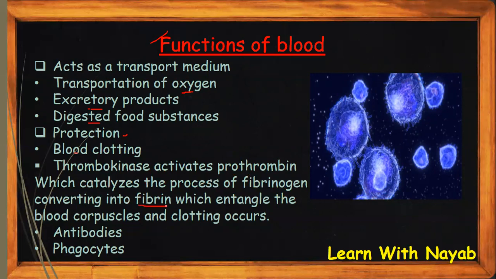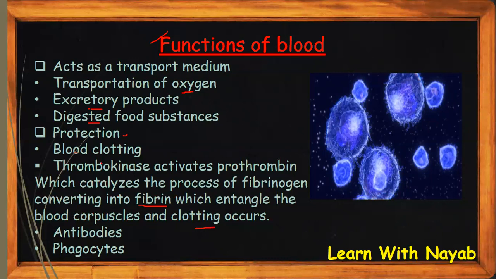When it is soluble and it is activated, fibrin becomes a thread-like structure which entangles the blood corpuscles and clotting occurs. So the fibrin has a thread-like structure which entangles the blood cells, so they can't move very rapidly, and the clotting occurs.